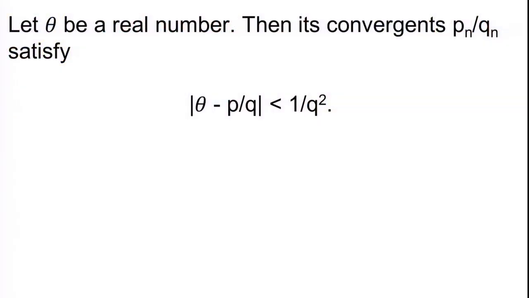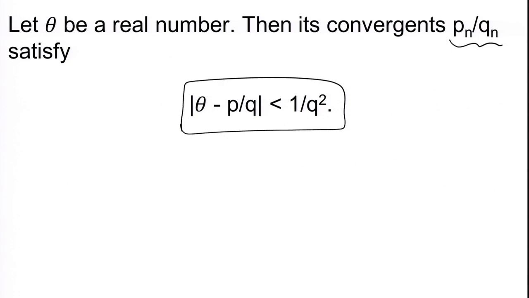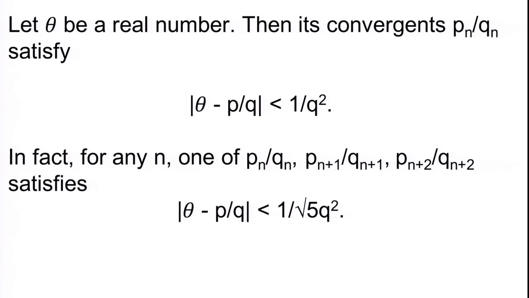So, we have proved this, that whenever theta is a real number and we take the continued fraction expansion for theta, and suppose Pn upon Qn denote the convergents, then these convergents satisfy this inequality. So, this is what we had said, that the convergents give you a good approximation for theta.